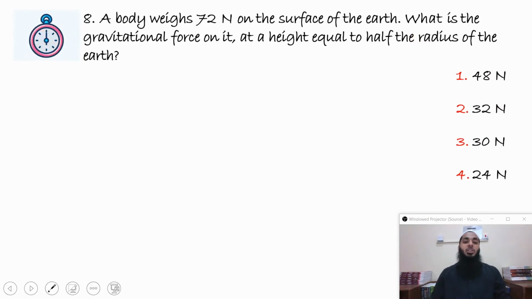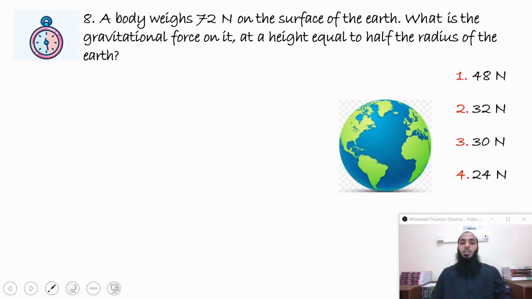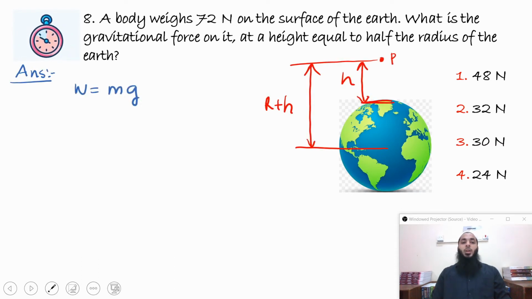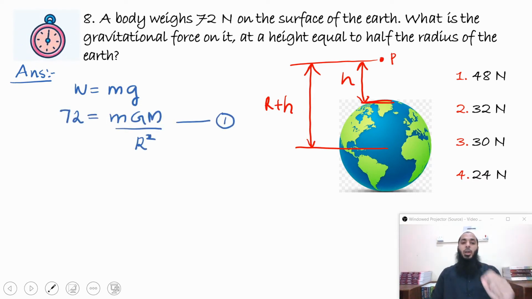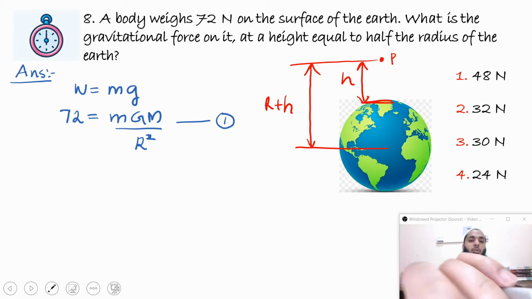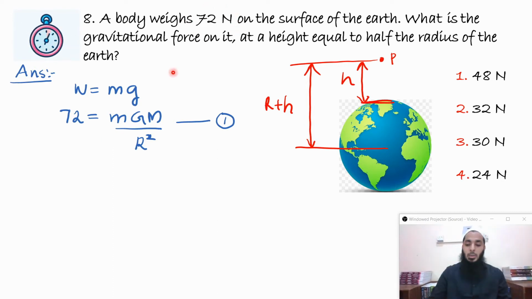A body weighs 72 Newton on the surface of the earth. What is the gravitational force on it at a height equal to half the radius of the earth? So first of all, on the surface of the earth, the gravitational force is given as W is equal to mg, or you can also write it as W is equal to G m1 m2 by r square, where m1 is the mass of the body and m2 is the mass of the earth, or usually we write it as small m into capital M. So that is equal to 72 Newton. It's mentioned in the question. This is done. Now at a height equal to r by 2, what will happen?